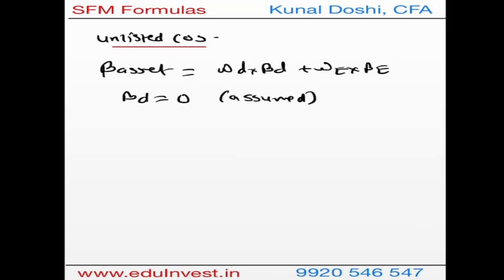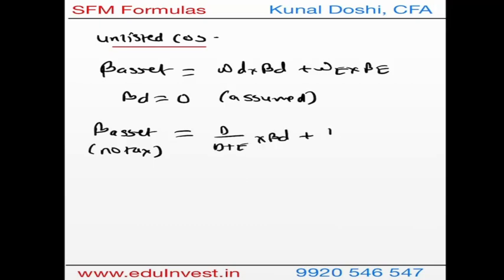And therefore the beta of asset we will calculate with no taxation. When there is no taxation, beta of asset is nothing but weight of debt, that is debt over debt plus equity, times beta of debt, plus equity over debt plus equity times beta of equity.